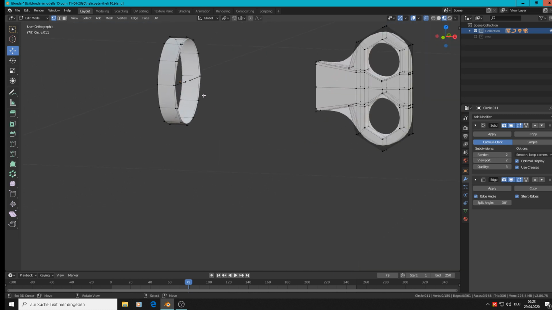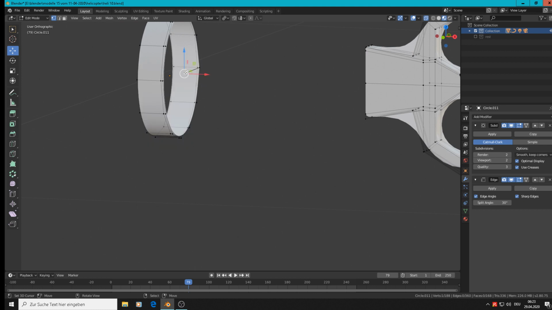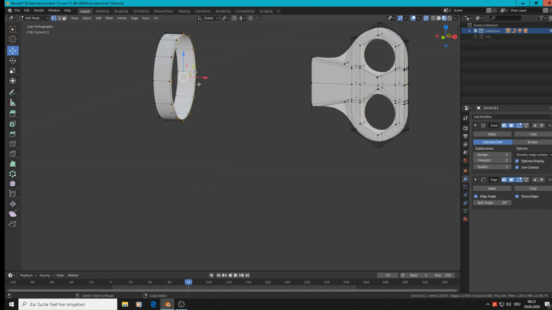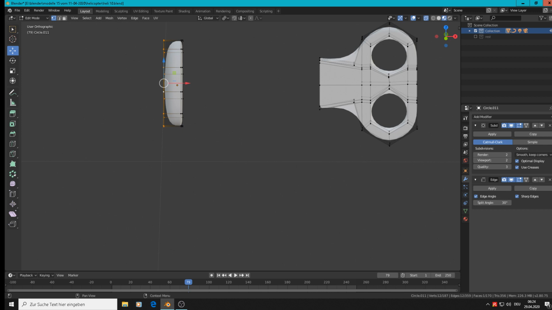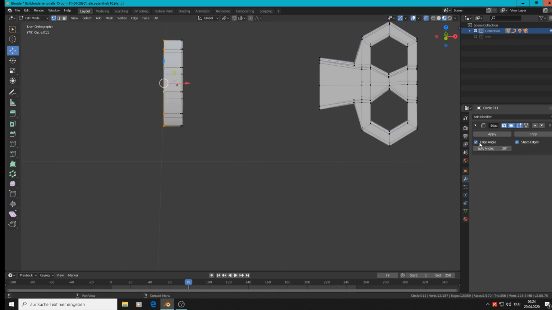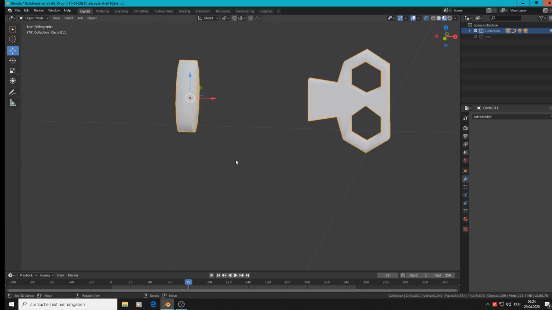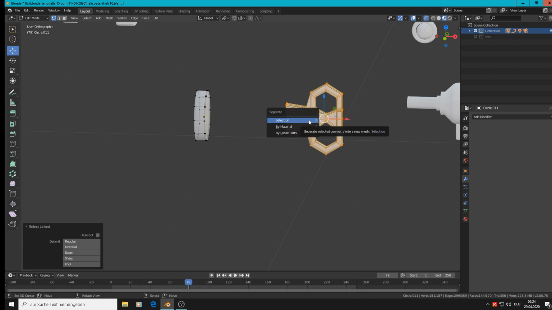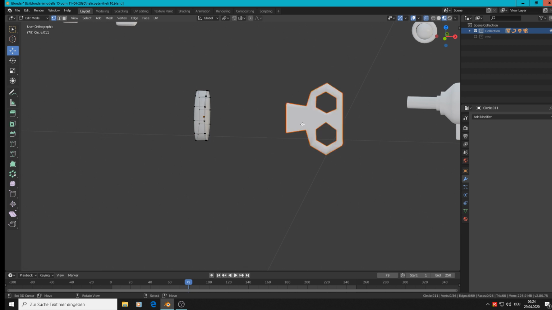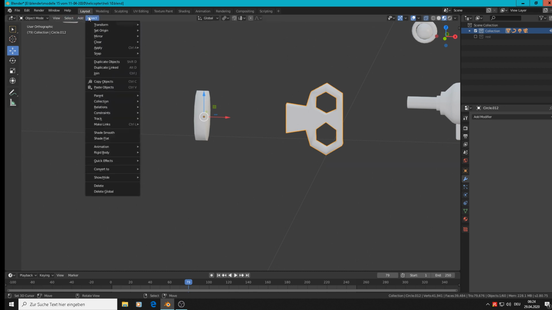So we have only that left, and now we see that there are these problems, but with F we close that simply, and there we need no subdivision surface on it and no edge split. So that makes that more handy. That here with L we can select, P to separate, and then the selection, now it is a single mesh. Then we can say here, Set Origin to Geometry.